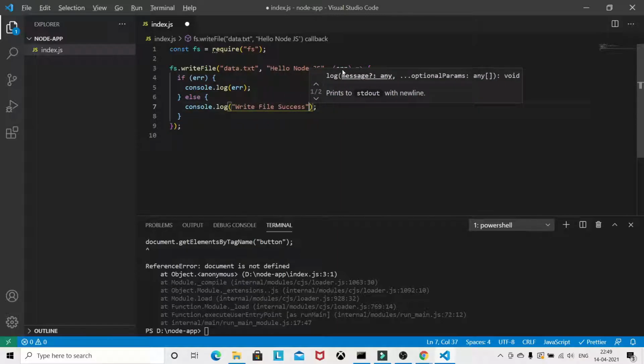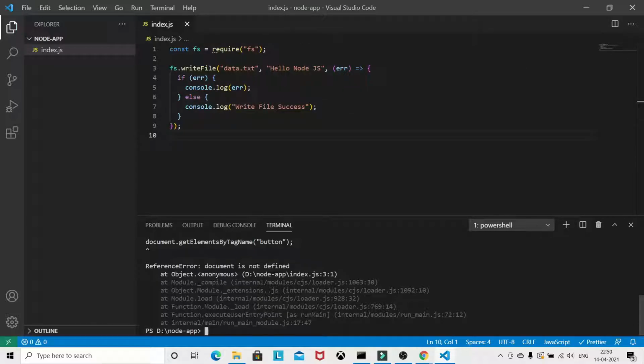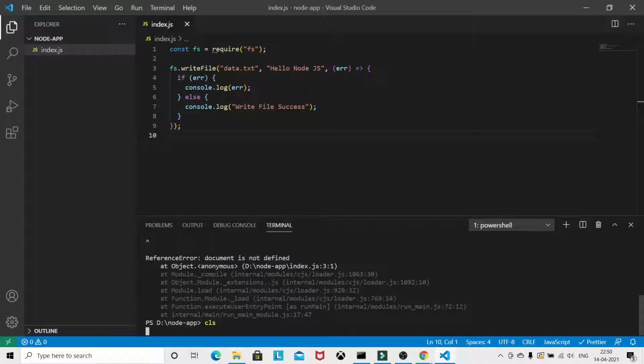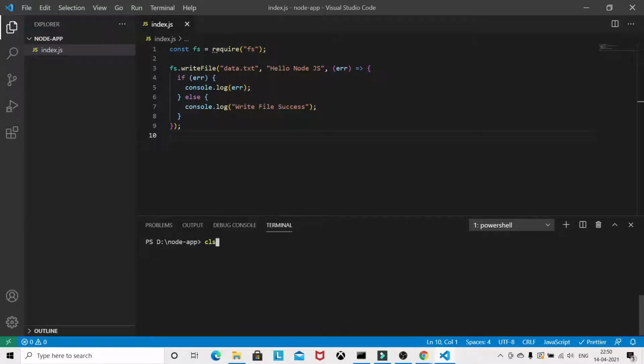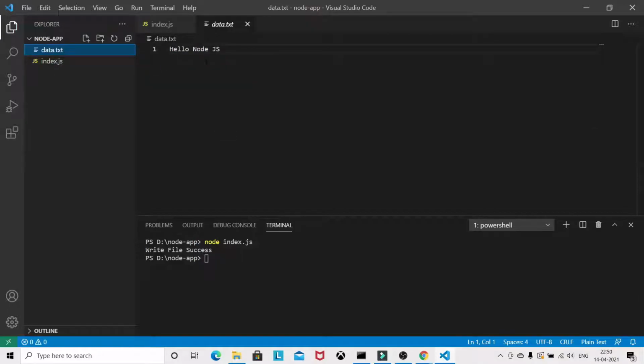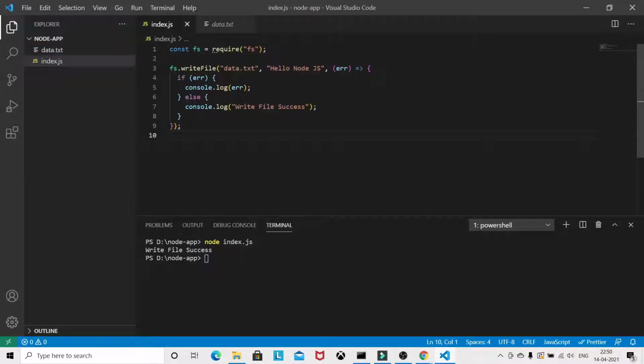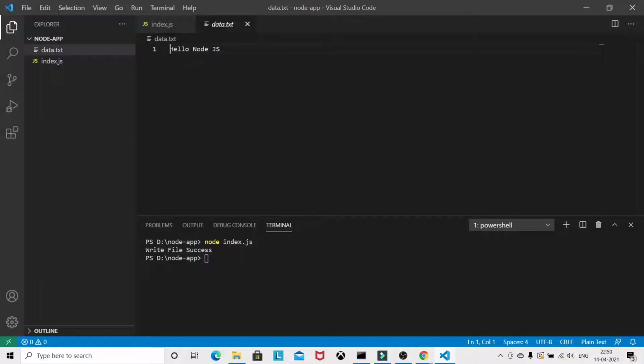Okay, let's see. I will clear the console and run again. As you can see, I got that file with the name data.txt, and whatever I passed here is getting updated inside the file.